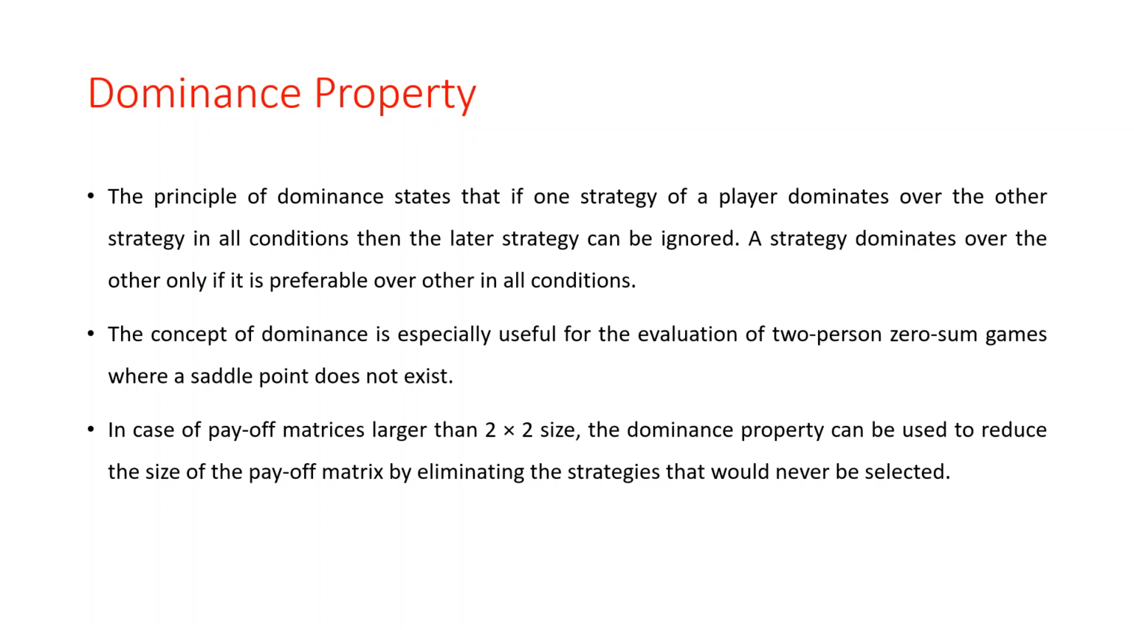In case of payoff matrices larger than 2 by 2 size, okay, so far the two-person zero-sum game example that we saw used a 2 by 2 matrix. So if the size of our payoff matrix is larger than 2 by 2, the dominance property can be used to reduce the size of the payoff matrix by eliminating the strategies that would never be selected. If our payoff matrix is larger than 2 by 2, by using the dominance property we can reduce its size by eliminating the strategies that would never be selected.